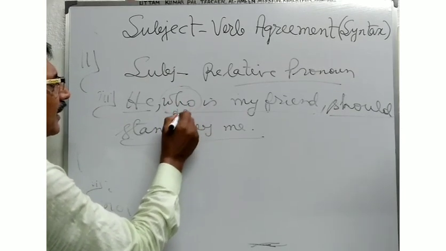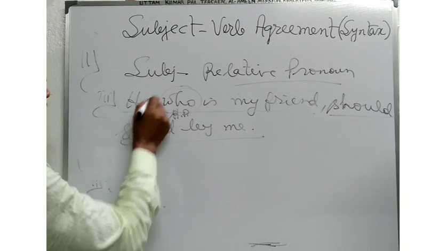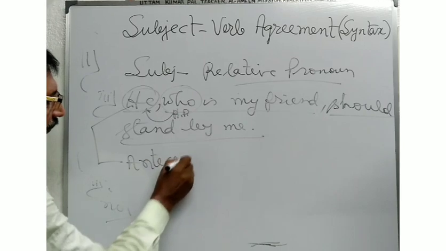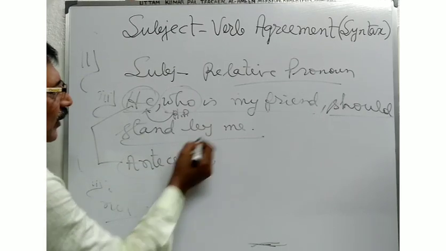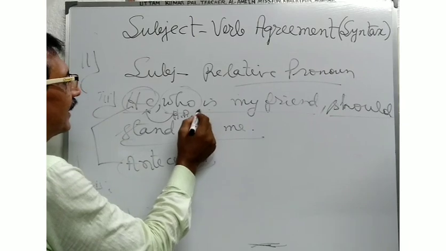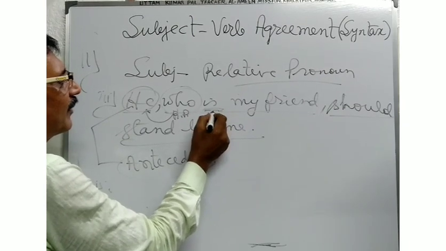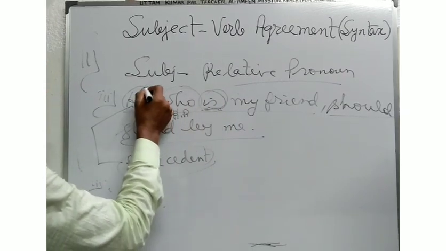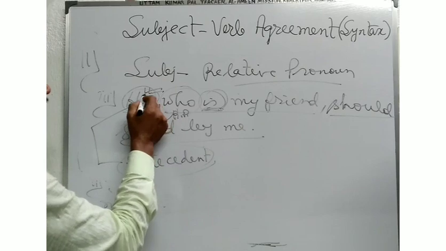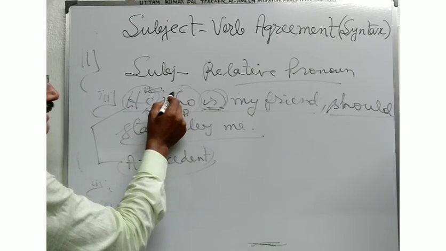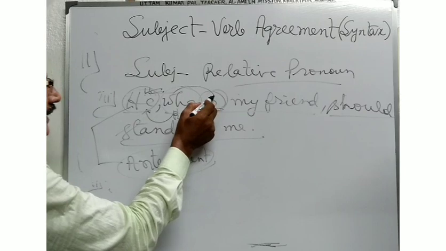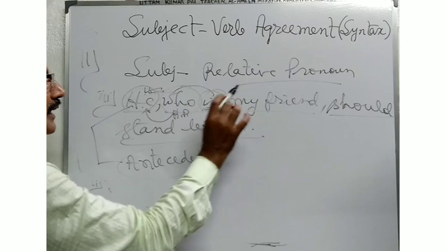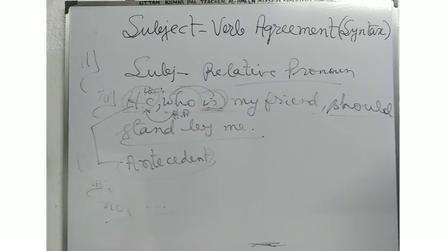Here who is the relative pronoun. This relative pronoun refers to he. Here he is the pronoun, so he is used as the antecedent. Now in the relative clause you will have to take care of using the verb. Is is used because he is in the third person singular number. So according to the person and number of the subject you will have to use the verb is: he who is my friend, not who are or who am my friend. Here in this way you will have to use the verb.